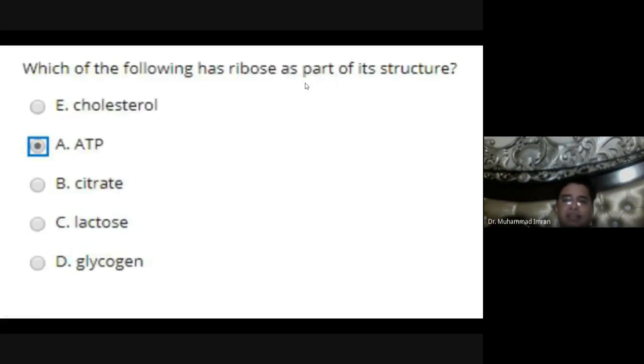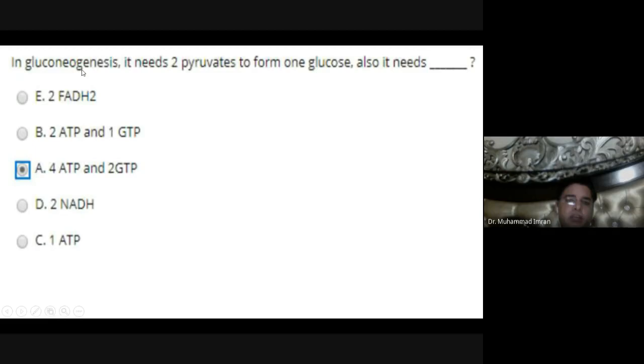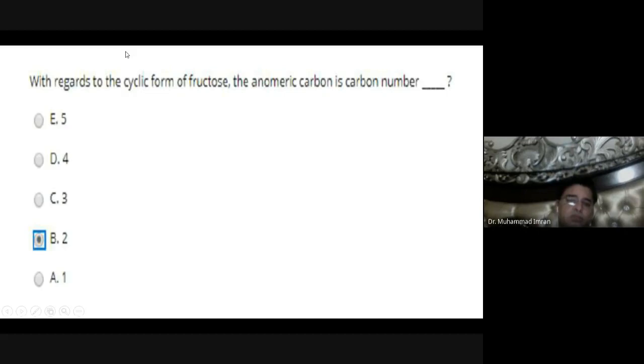Which of the following has ribose as a part of its structure? ATP. It is a nucleotide, so nucleotides are made up of ribose sugar, nitrogenous base, and phosphate. In gluconeogenesis, it needs 2 pyruvate to form 1 glucose. It also needs 4 ATP and 2 GTP, if 2 pyruvate is changed into 1 glucose.